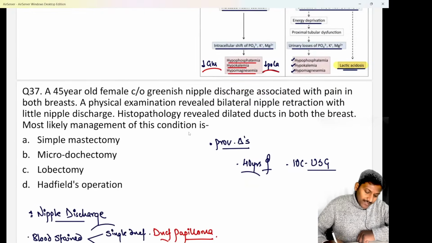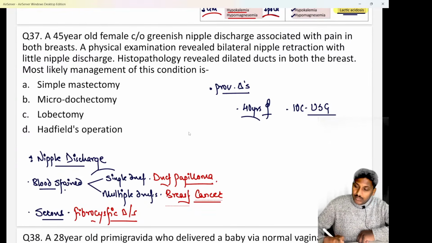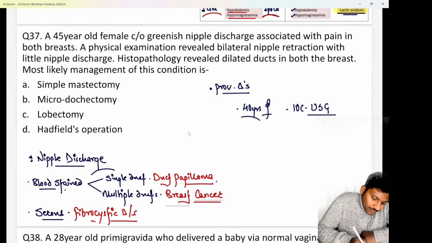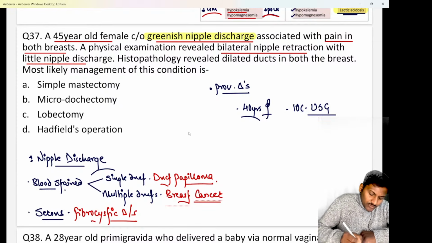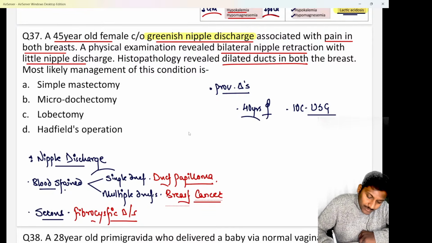Very good. Next important is, if they ask you question number 37, this is the case where you are able to see a 45-year-old female who comes to you with complaints of a greenish nipple discharge. Yes, she is having a greenish nipple discharge, associated with pain in both the breasts, so she is having breast pain or mastalgia. A physical examination reveals bilateral nipple retraction along with a little nipple discharge. Histopathology revealed dilated ducts in both the breasts, beta. This is very classical. They have clearly mentioned there is dilatation of lactiferous ducts inside both the breasts.